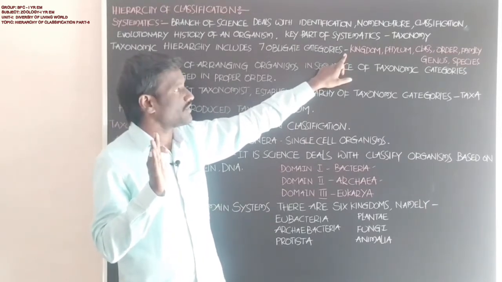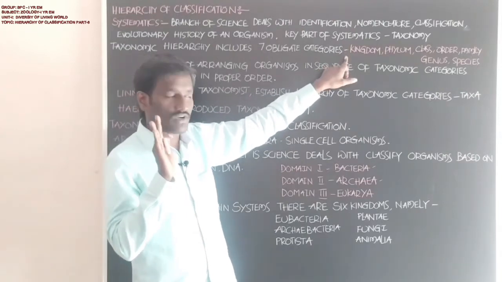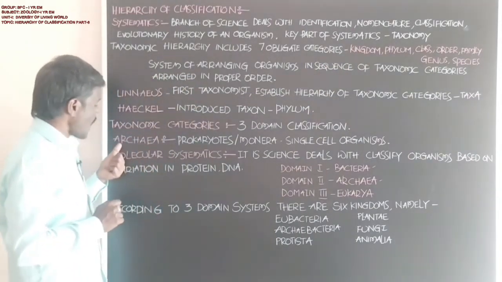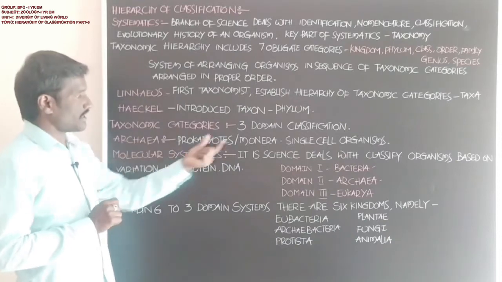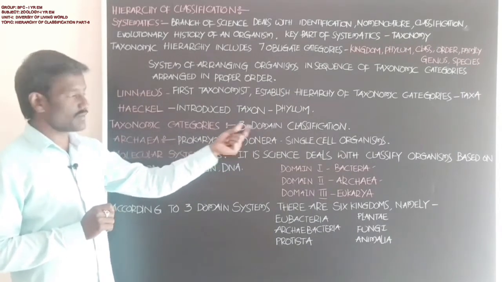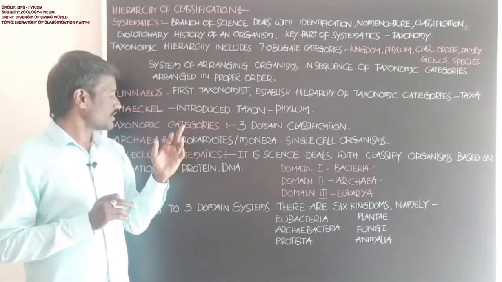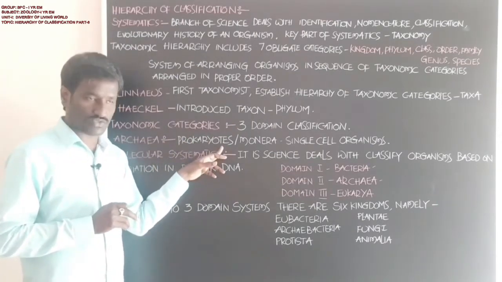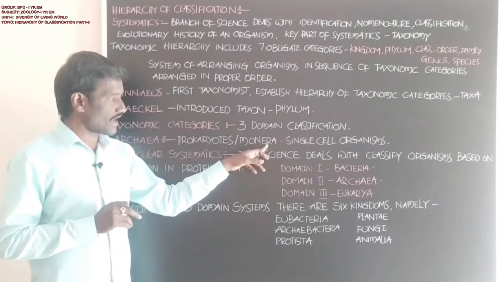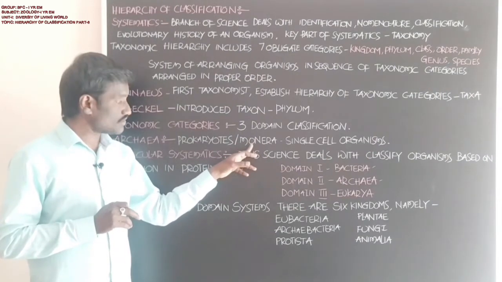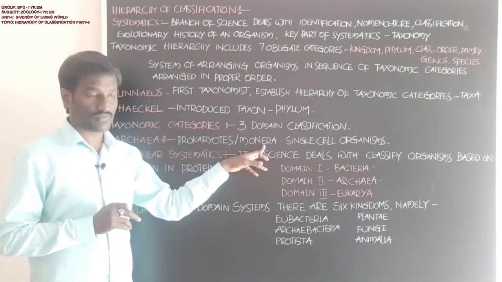In the hierarchy level of classification, archaea is one of the domains in the 3-domain classification. What is the meaning of archaea? These are prokaryotes, also included with Monera.